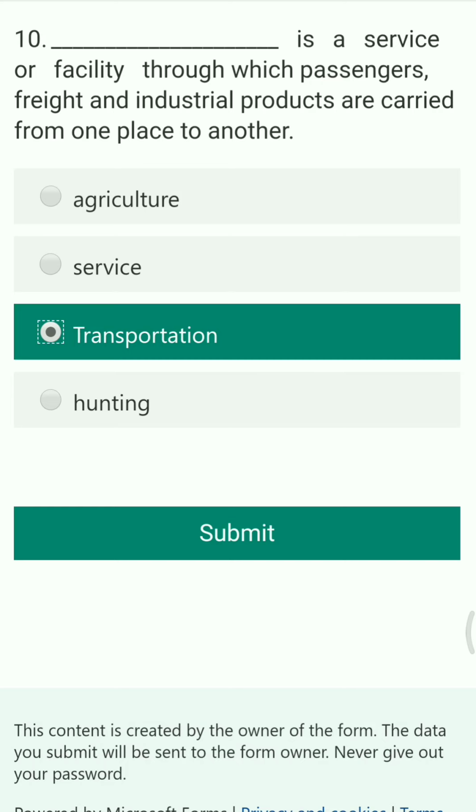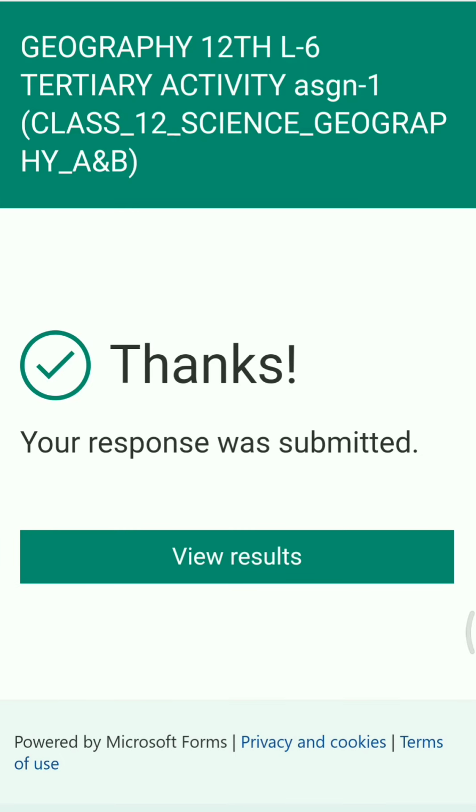So this is all about the assignment regarding lesson number 6, tertiary economic activity.